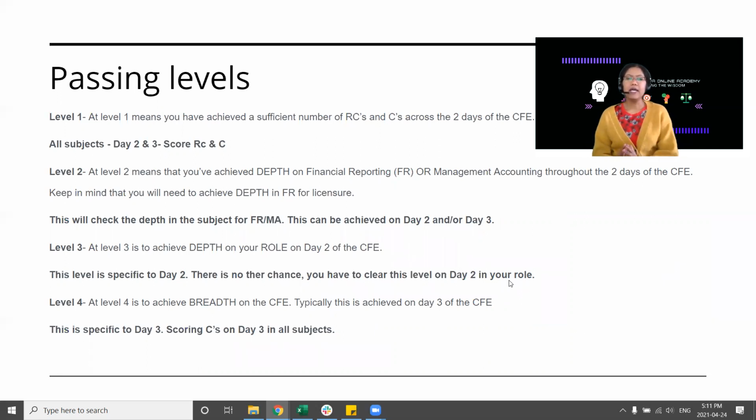But keep in mind that what this means is you can't go to the CFE with any allergy to any subject. So don't try to avoid any AO, thinking, oh, I'm not good at tax, I'm not good at finance, I will excel in assurance and then recover there. No, you can't do that.